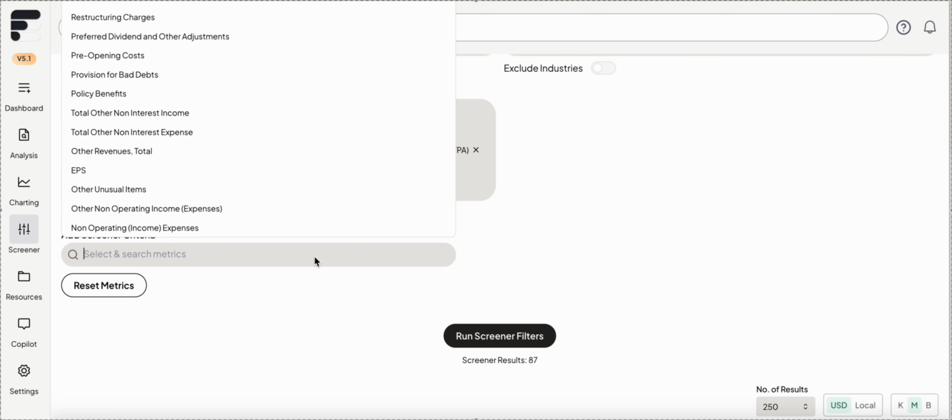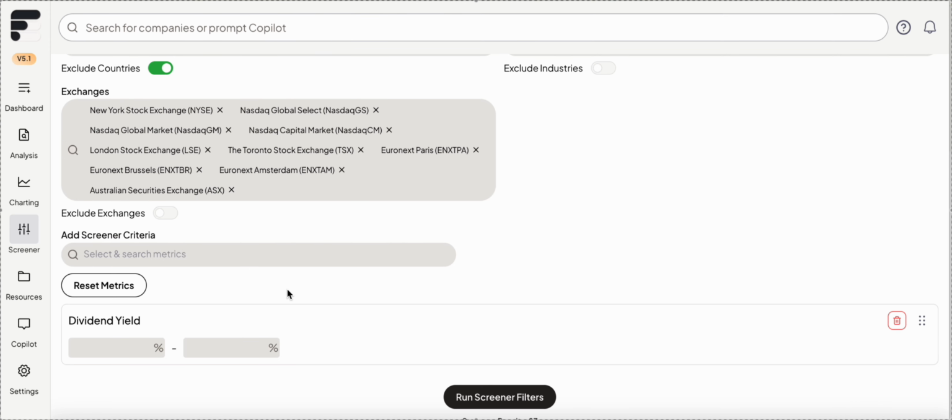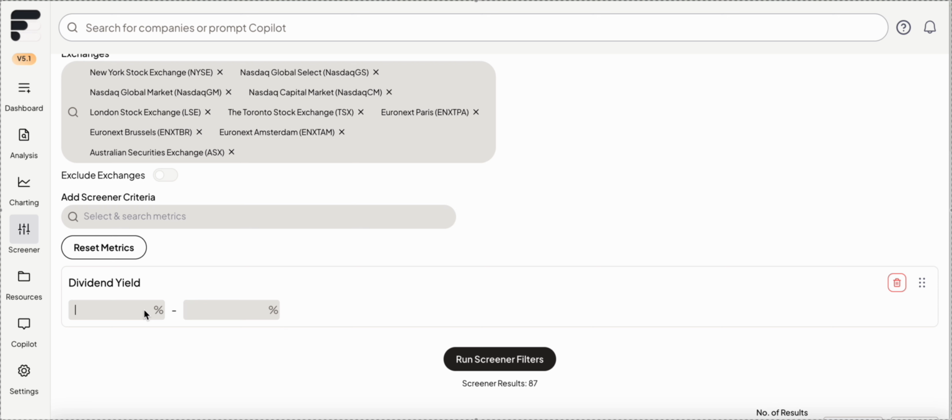And let's say that we're looking for higher yield companies. So I'm going to start with dividend yield as a criteria. And really what I'm looking for is 4%, but let's say 3.5. Oh boy, I can't type. Let's start with 3.5. Again, we're casting that wider net.